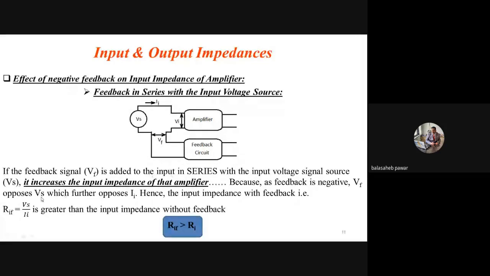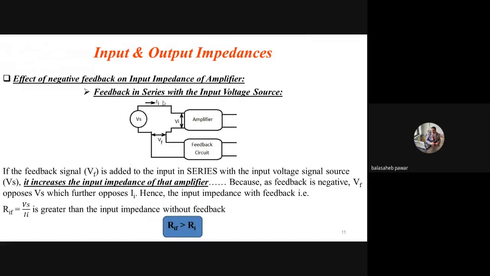Due to that opposition to VS, there will be a decrease in II. See, what is the source for the current? This input current, voltage source. So if this VF will go on to oppose VS, or will try to decrease that VS as it is 180-degree phase shifted, we can say there is a decrease in II. Correct? Means as compared to without feedback.